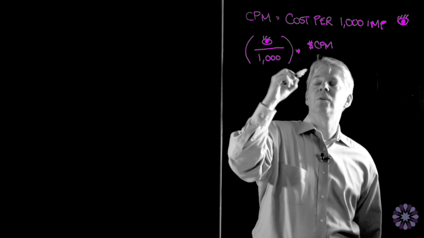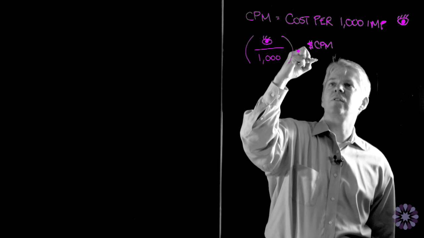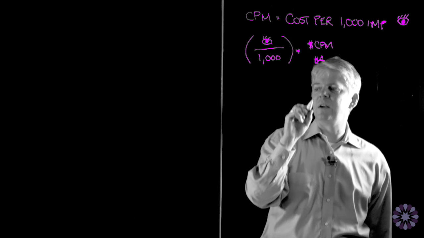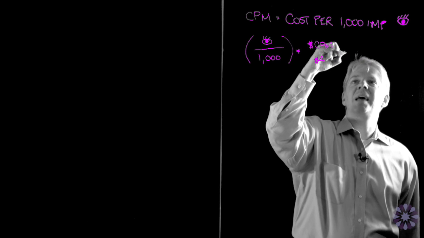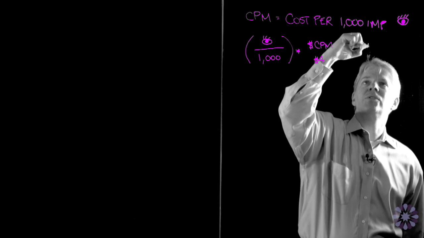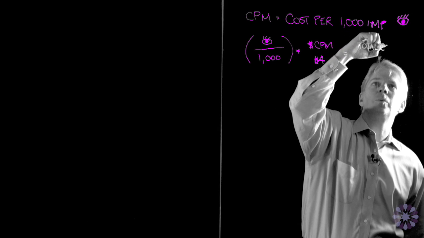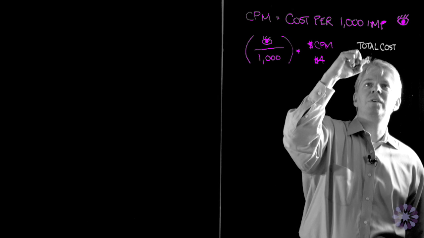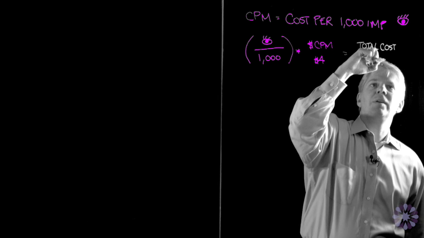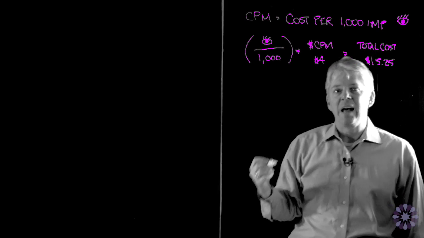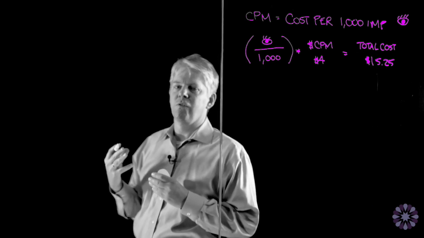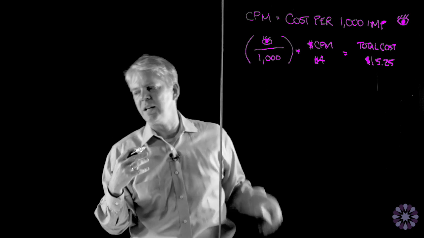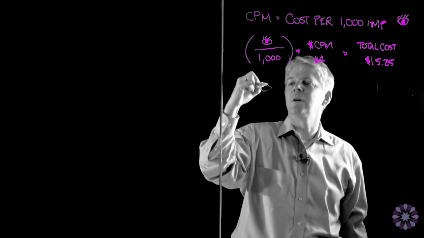So if we assume for a second that we're going to start out and say that there's a $4 CPM, and we'll come back to that number and show you how that varies with some different numbers. And what that equals is the total cost of a campaign. And since what we're trying to do is figure out how many impressions add up to a $1.25 value per user, that's what we're trying to solve for over the course of this equation. So just go with this math. I won't take you through it. You know how to solve these equations, I'm sure.